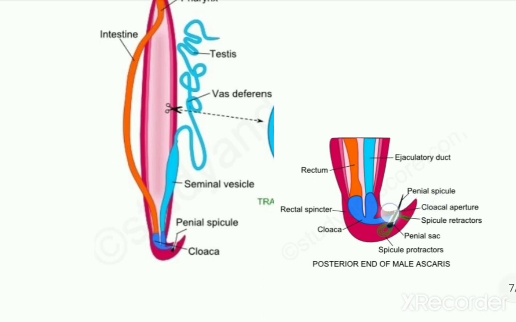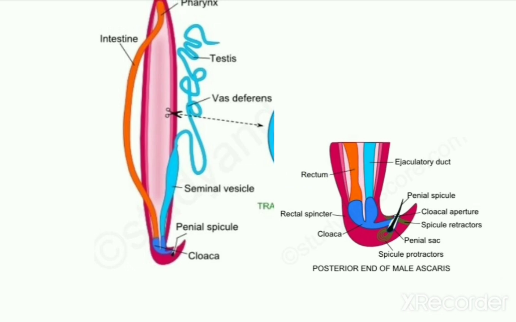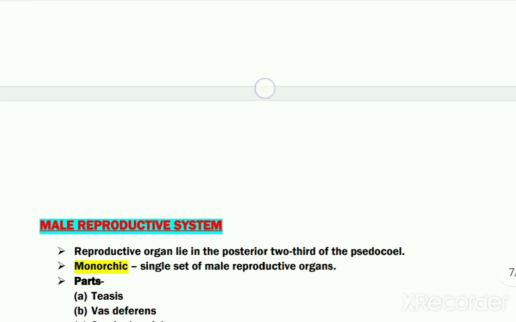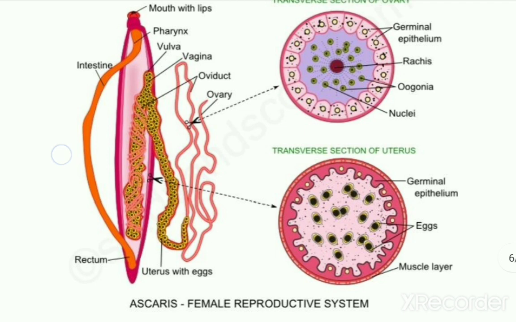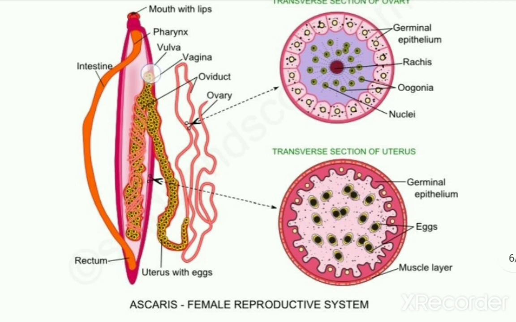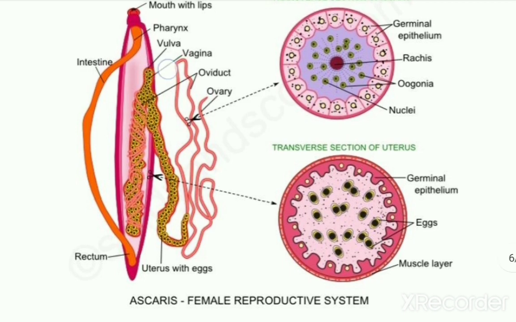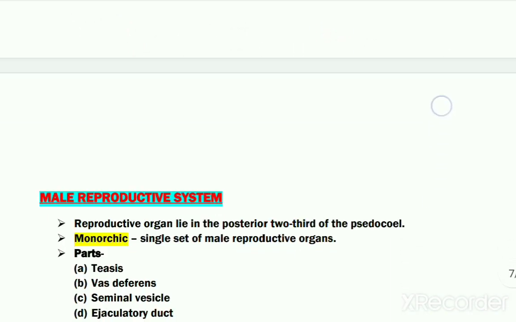So this cloacal aperture is a common opening for both the reproductive system as well as its digestive system, unlike the female organism, in which there are two separate openings for the alimentary canal and the reproductive system. This digestive system's opening is the anus, which is present near the posterior end, and the reproductive system's opening is this separate female genital aperture which is present near its anterior end. And now coming back to the male reproductive system,